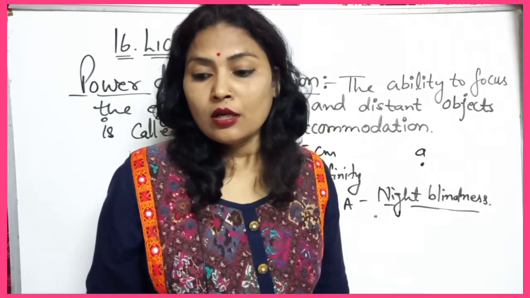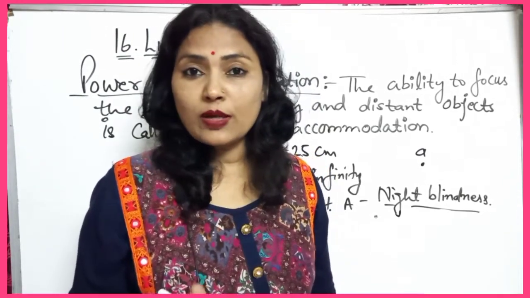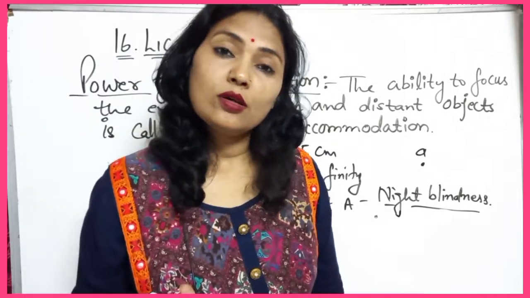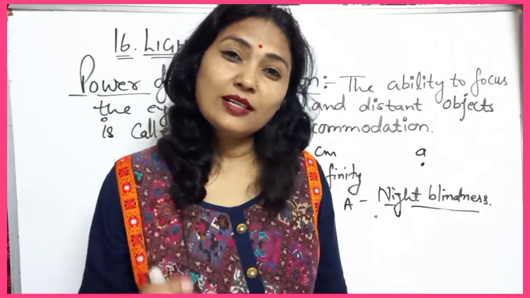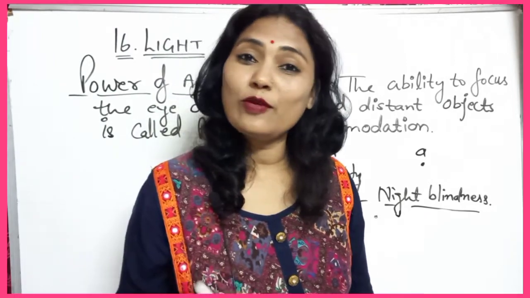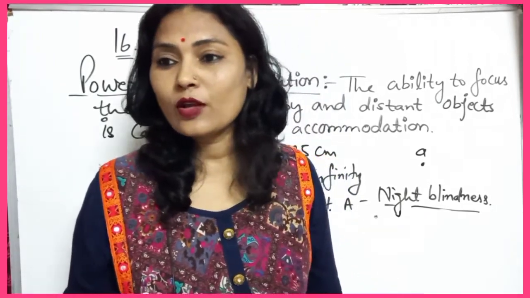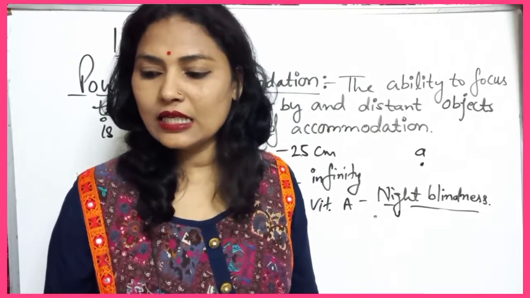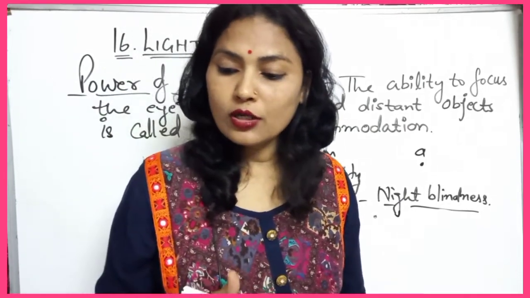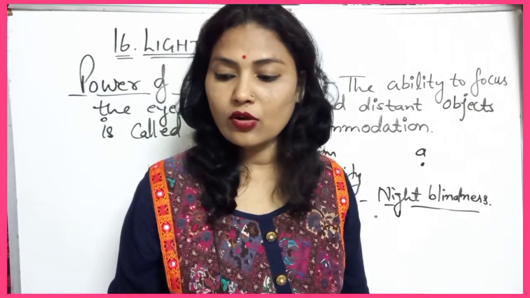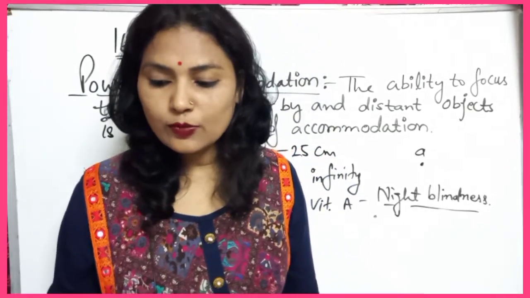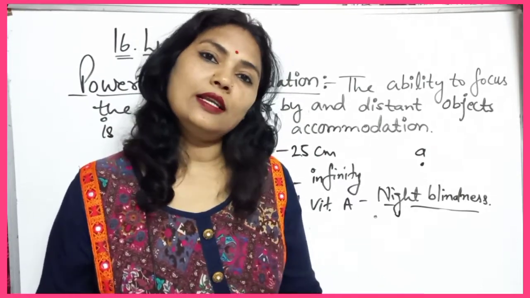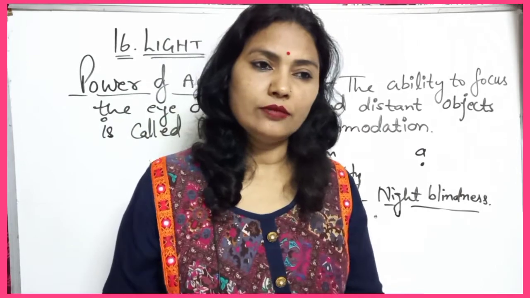Now, you know that Braille has given such a system that is very important for the visually challenged person. The numbers 3, 4, 5 and the letters A, B, C, D will be there as dots. He has raised the dots, and the visually challenged person can read the book very easily.